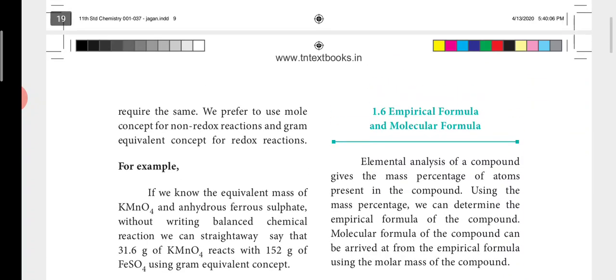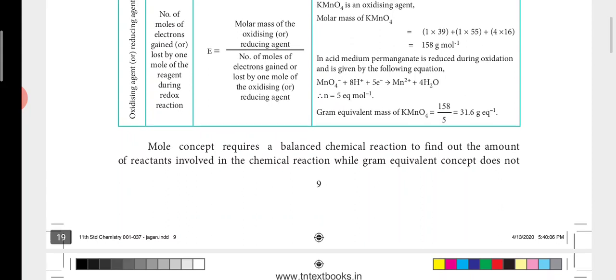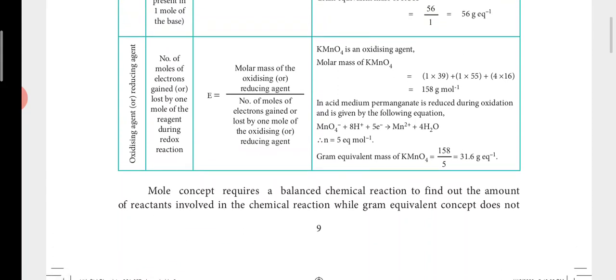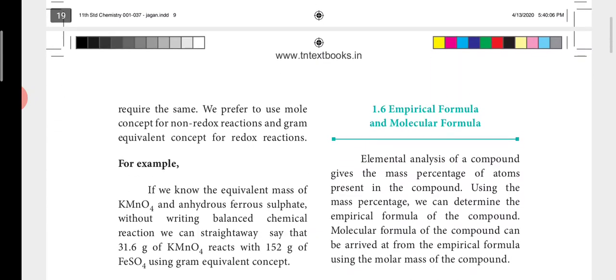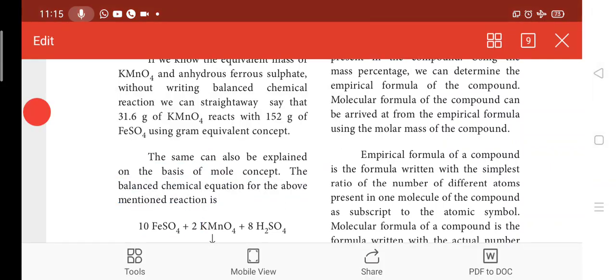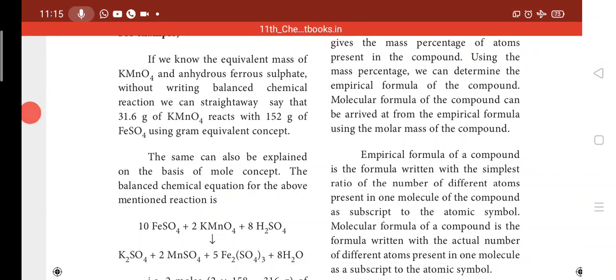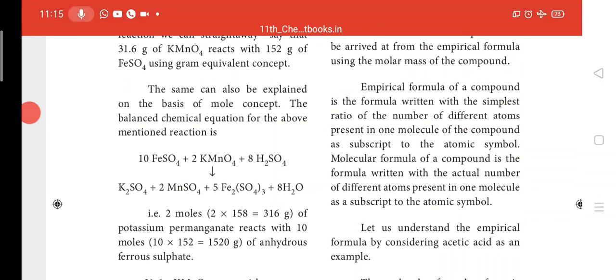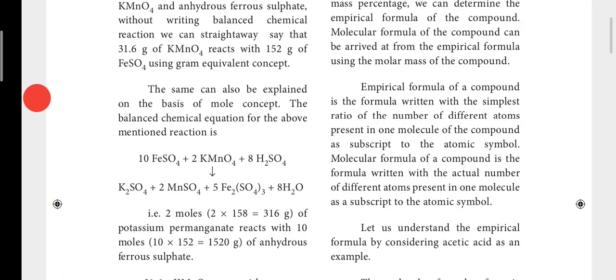Finally we saw, using this idea of oxidizing and reducing agent, we can say we don't need any balanced chemical equation. But when we need a balanced chemical equation is when we are using this mole concept. When you are using the mole concept, then you need to have a balanced chemical equation, because we will be using the number of moles.